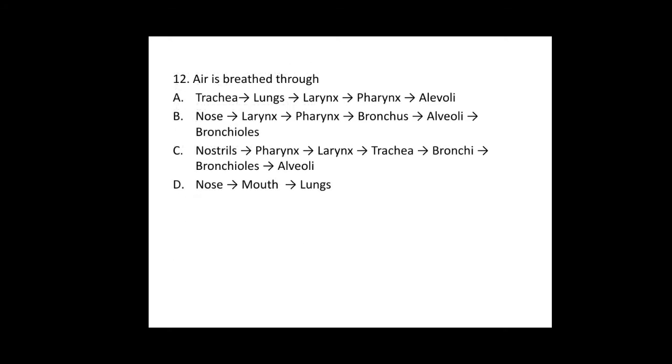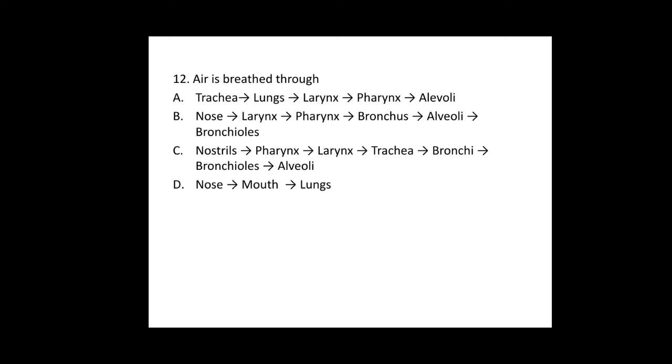12th one, air is breathed through. Here in this question they are asking about the airways. Option A, trachea, lungs, larynx, pharynx, alveoli. This is wrong because before the trachea, larynx comes, and before the larynx, pharynx comes. So here it is given in the wrong manner.